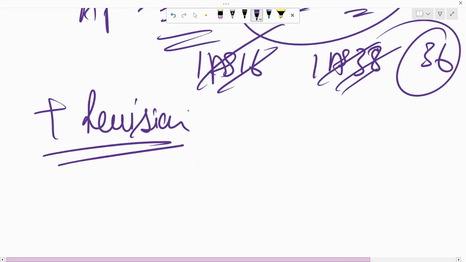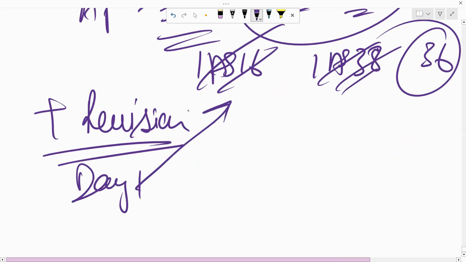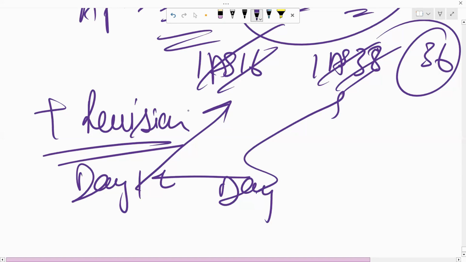For example, today is day 1, I did IS 16. Today is day 2, I did IS 38. I also revised IS 16. It will not take me more than 15 minutes to do so, and then I can go on to the next concept. Or similarly, I can revise it for 10 minutes. I can do a practice of like 5 to 7 questions of IS 16 and then move to my next standard, right? So this should be your strategy, that you should practice plus revise simultaneously, which is very, very important for you to have a firm grip over the IFRSs and the ISs.